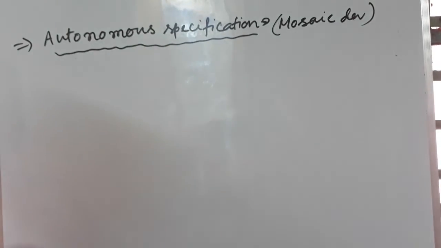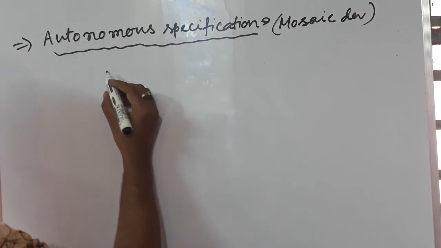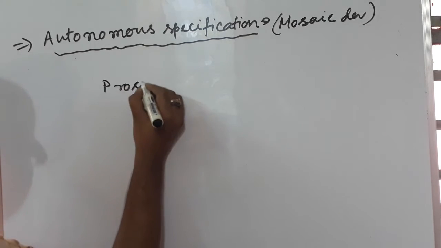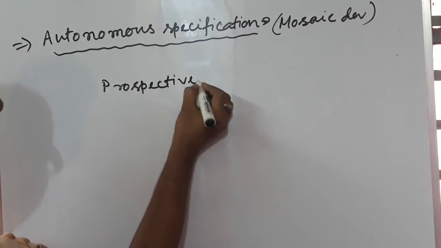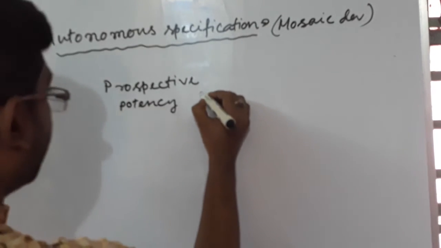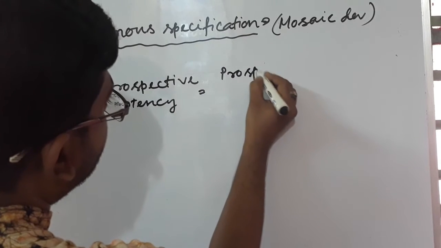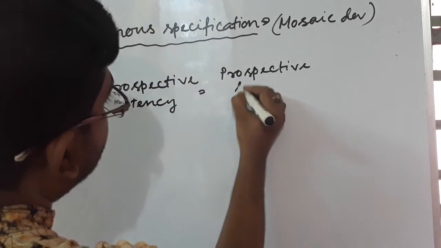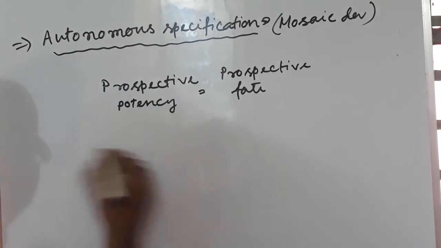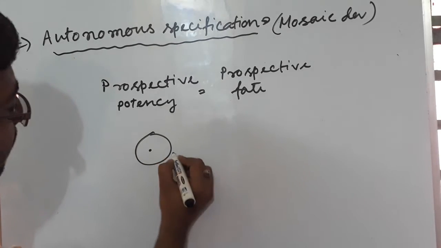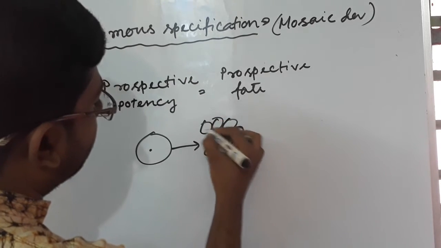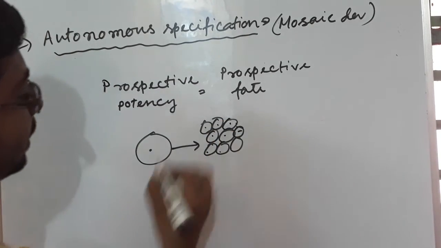Here, because of the cytoplasmic determinant, prospective potency is equal to prospective fate. That means when there is a cell, it divides into more cells like that.